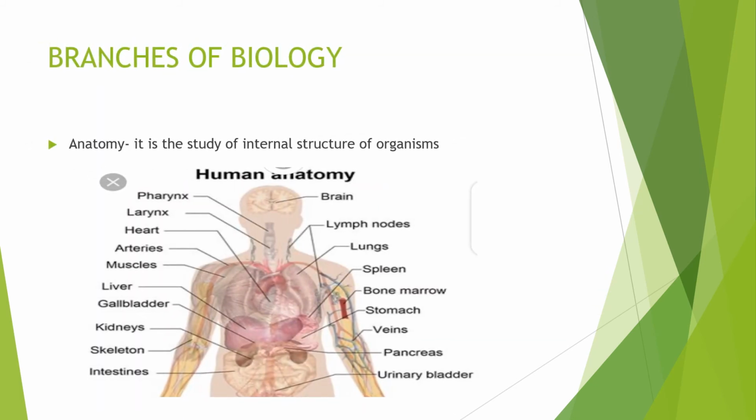Another branch is anatomy, which is the study of internal structure of organisms. Examples of these structures are the pharynx, heart, lungs, liver, kidneys, veins, stomach, and pancreas. All these structures carry out different functions in the body of the organism.